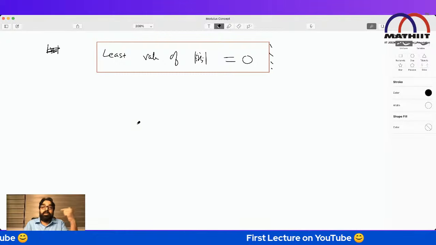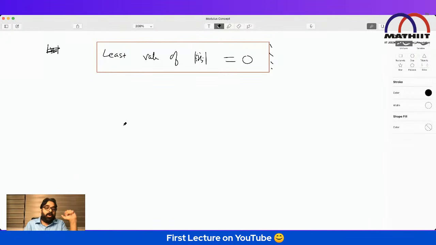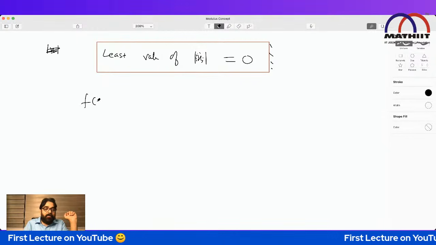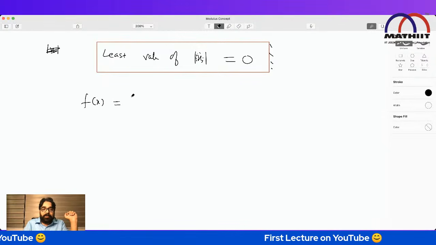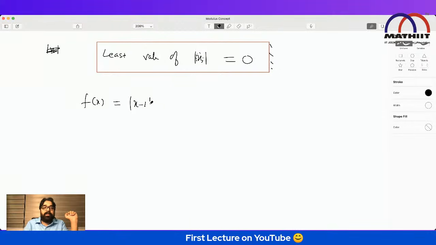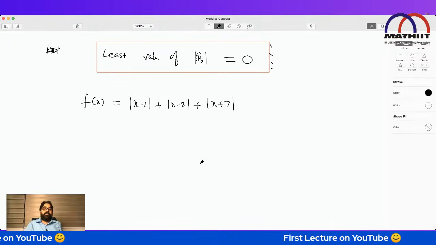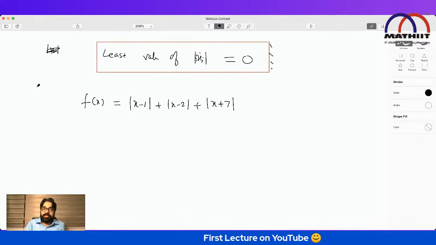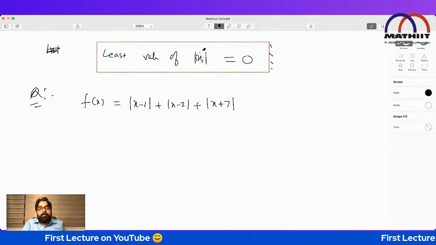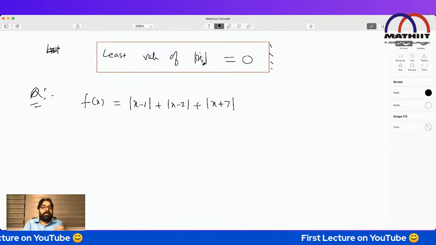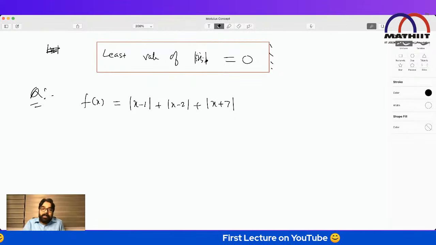The problem starts if more than one mod is involved. How to do it? The same logic applies. Suppose I want to get the least value of f(x) equal to mod of (x minus 1) plus mod of (x minus 2) plus mod of (x plus 7). Students usually say this is very simple, but they don't apply the simple concept here.